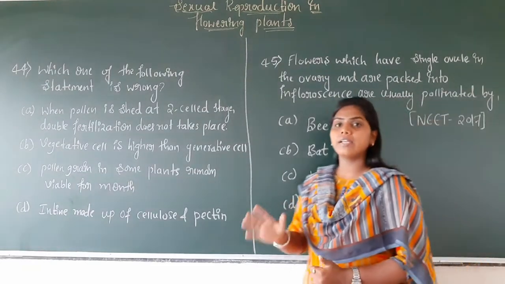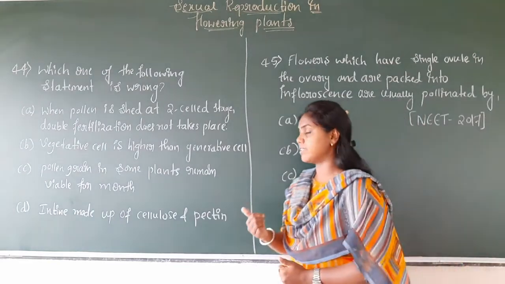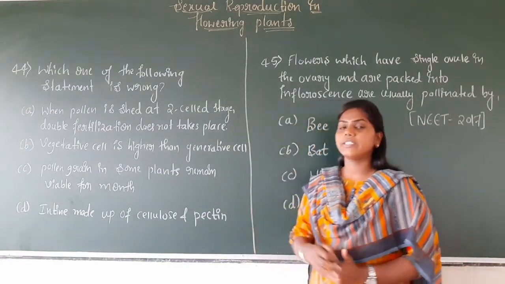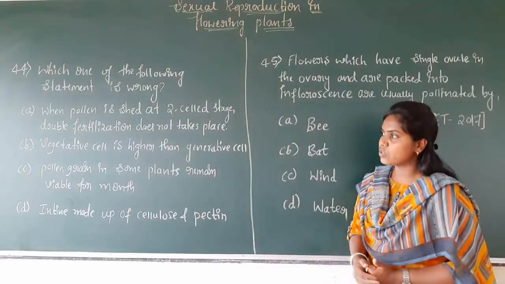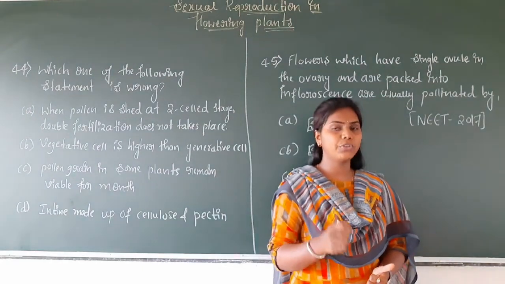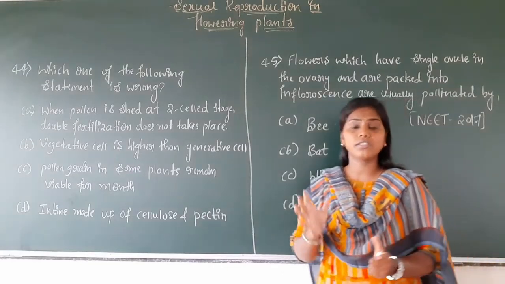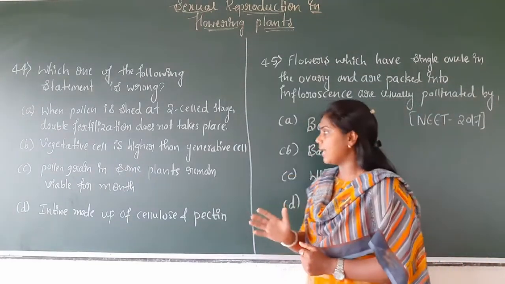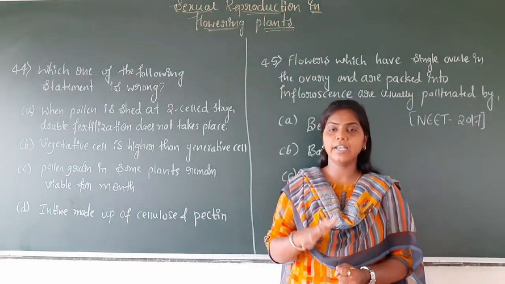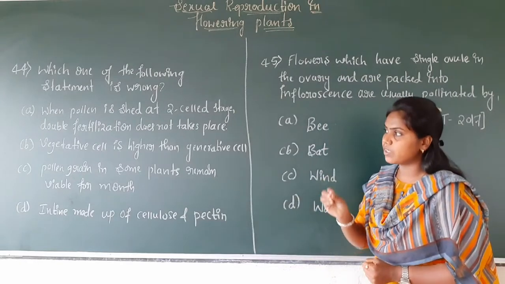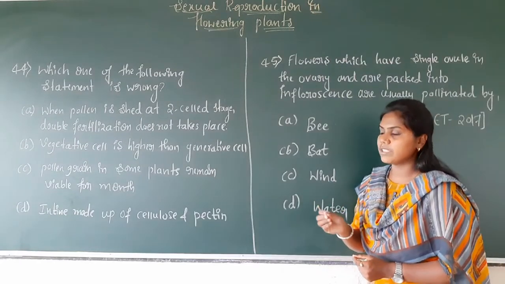A pollen grain consists of two types of cells, the vegetative and the generative cell, and the vegetative cell is bigger. It has a large, irregularly shaped nucleus, while the generative cell is spherical and floats in the vegetative cell.